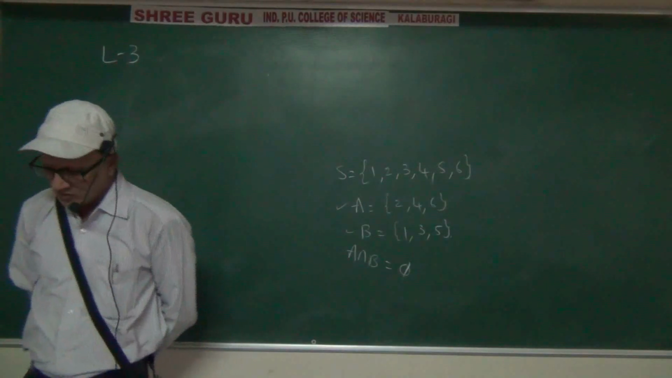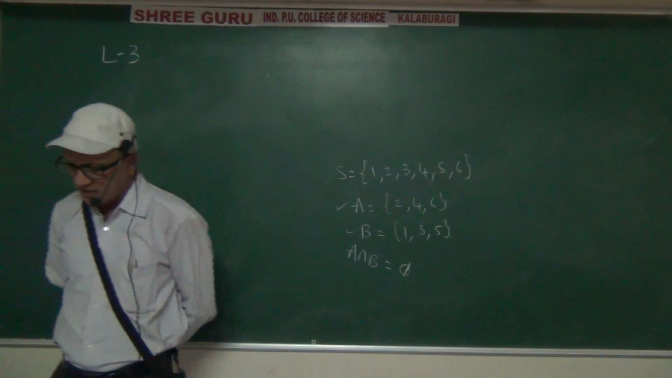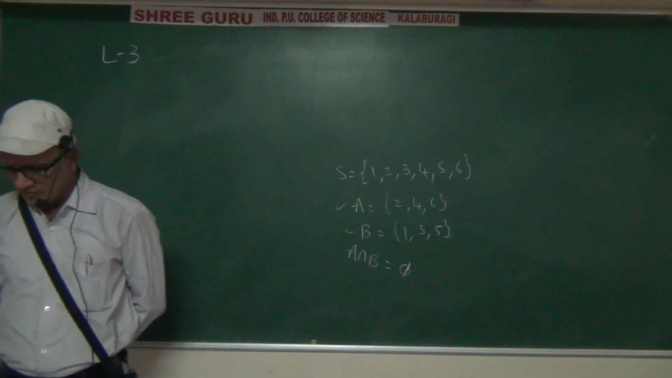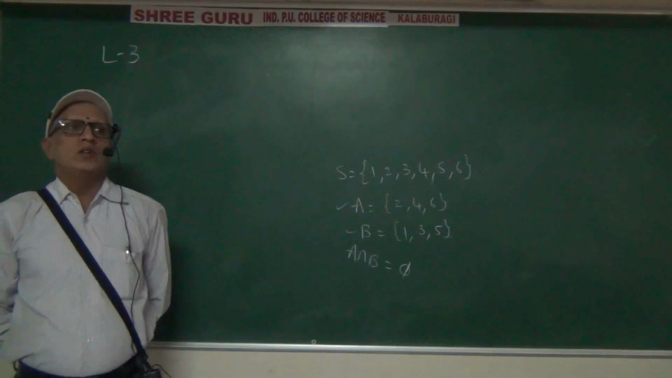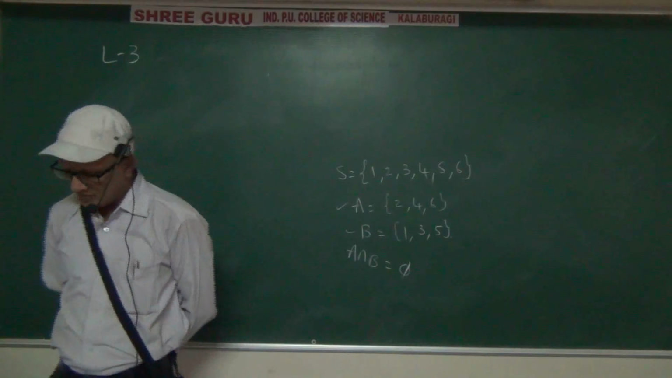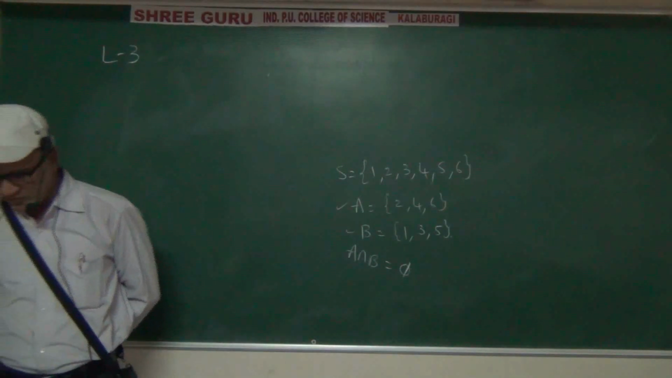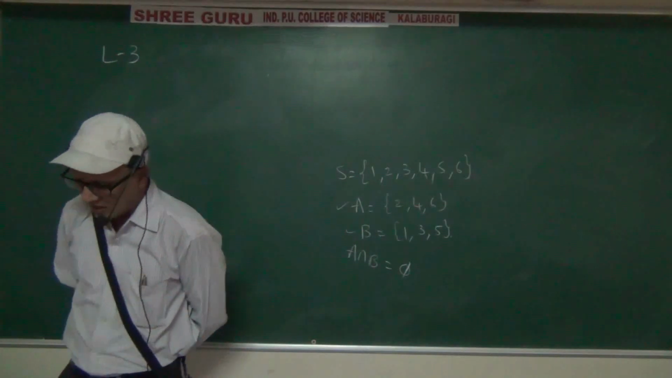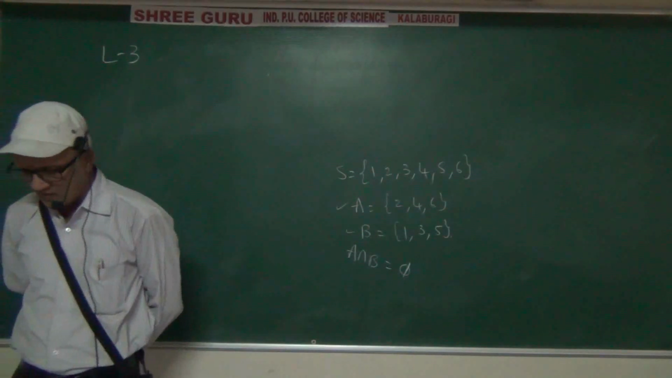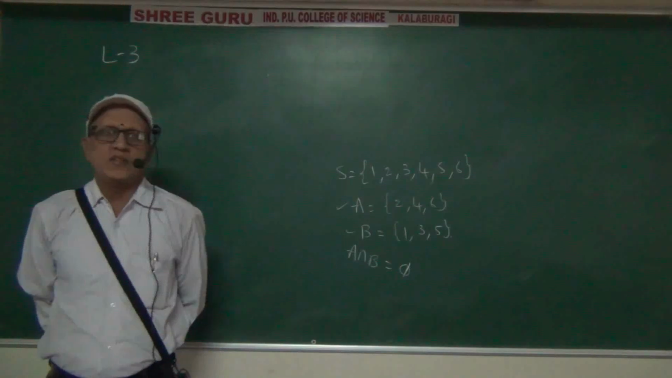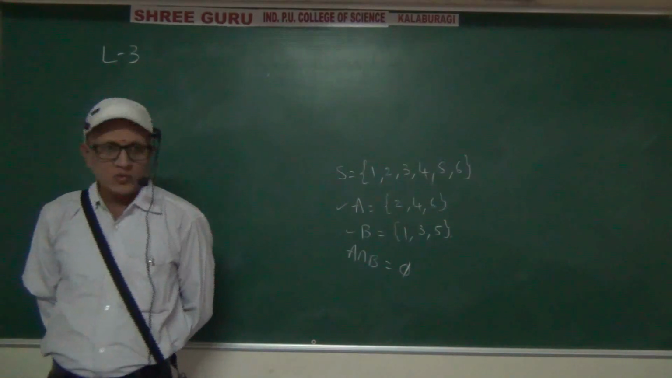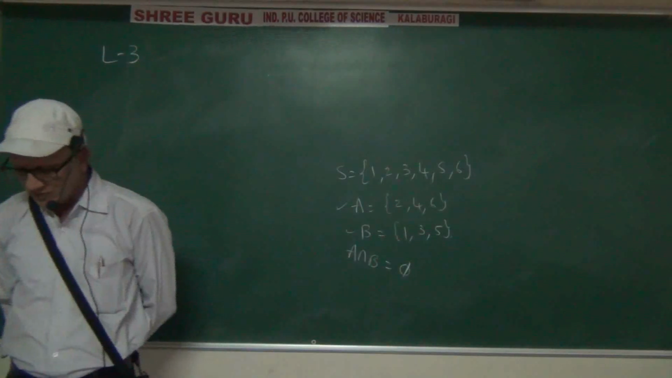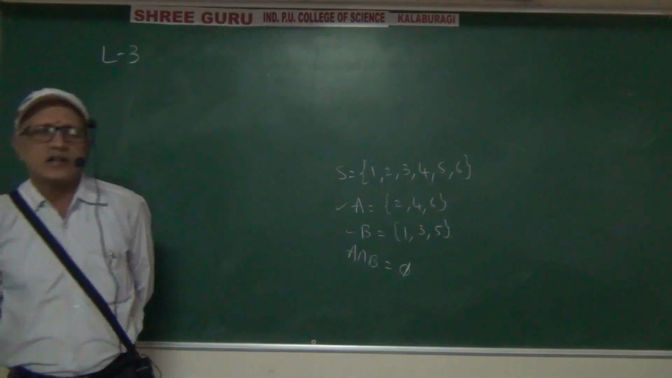Under that, two events capital A and capital B are called mutually exclusive events if the occurrence of any one of them excludes the occurrence of the other event.